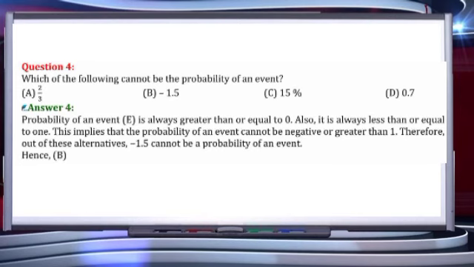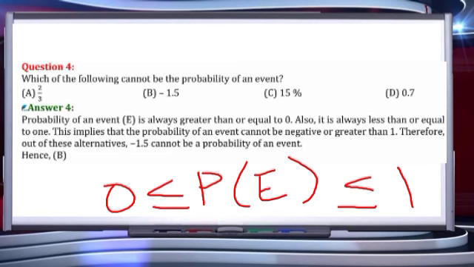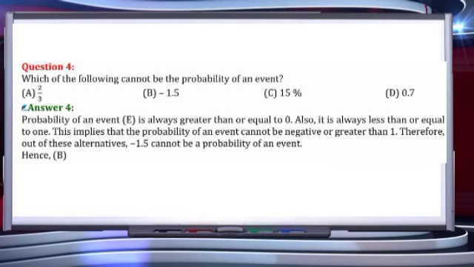Students, as we have already studied, the probability of any event should lie between 0 and 1. It cannot be negative. Here, in case of B, the probability is minus 1.5, which is not a possible case. Hence, the probability of any event cannot be minus 1.5. The least the probability can take is 0 and the maximum is 1. It should always lie between 0 and 1. The rest, A part, C part and D part, satisfy these conditions, but B doesn't, so our answer is B.